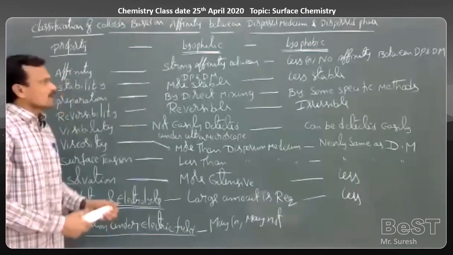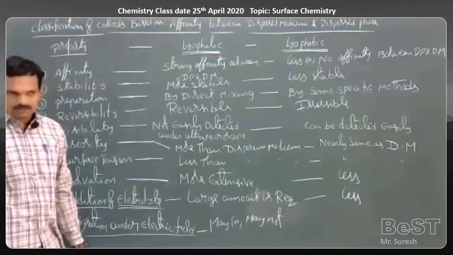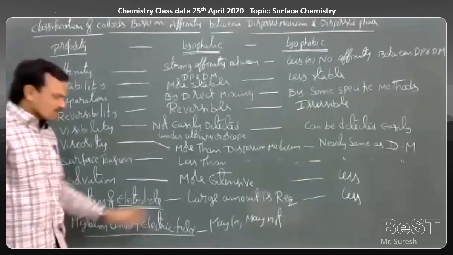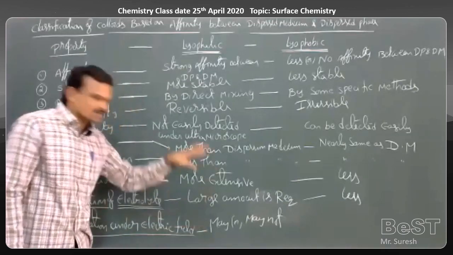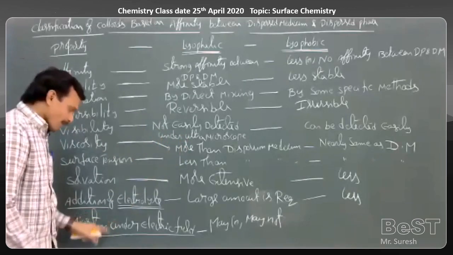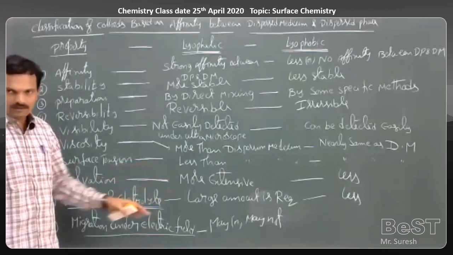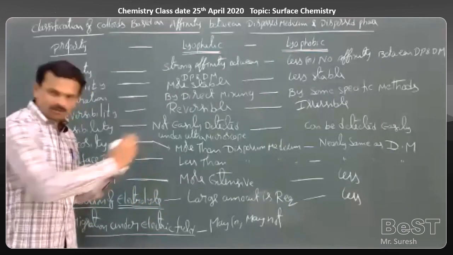Why? Because here the colloidal particles are more extensively solvated. If more extensively solvated, the particle size is more, then mobility will be less. So the migration under electric field is not easy here. It will migrate slightly or slowly.